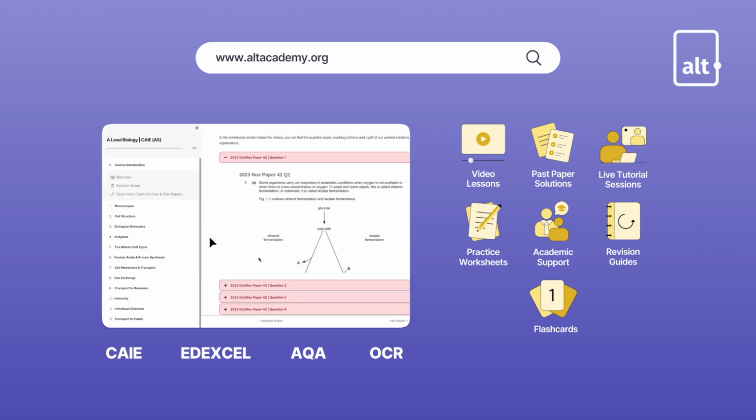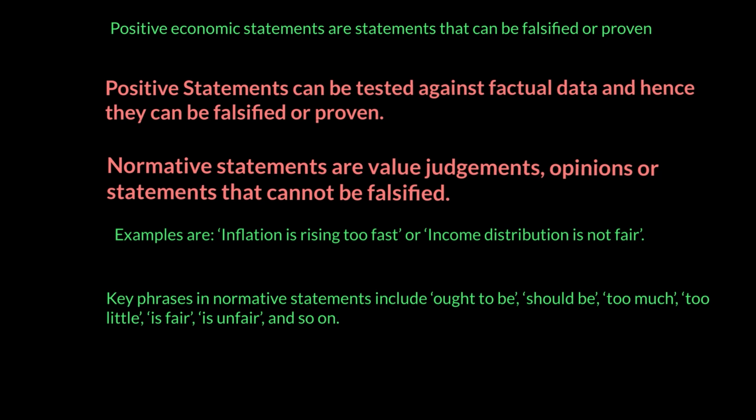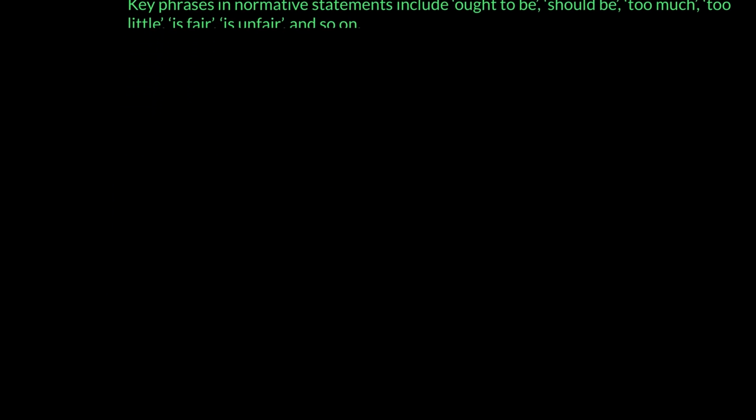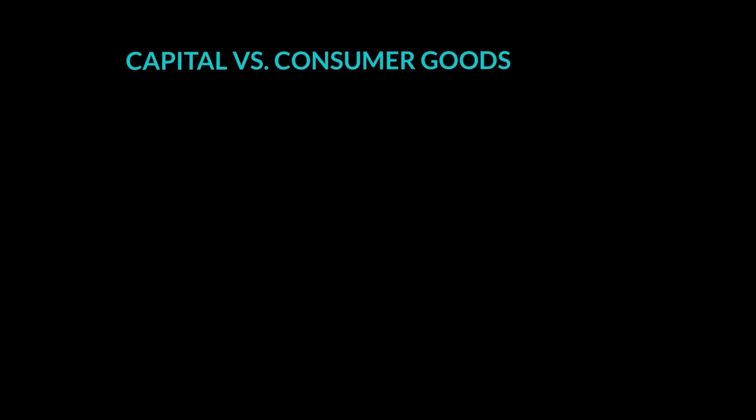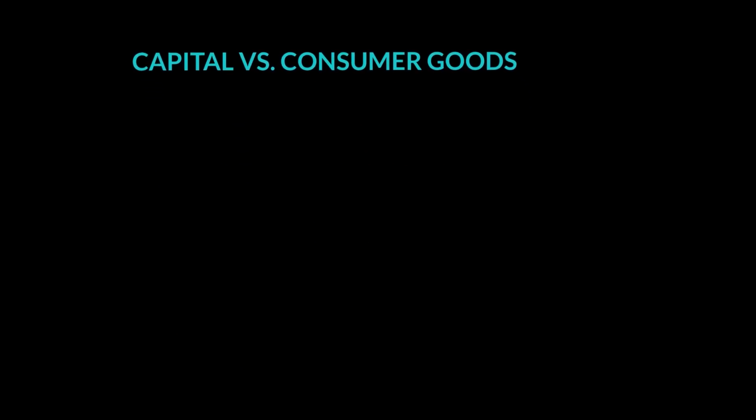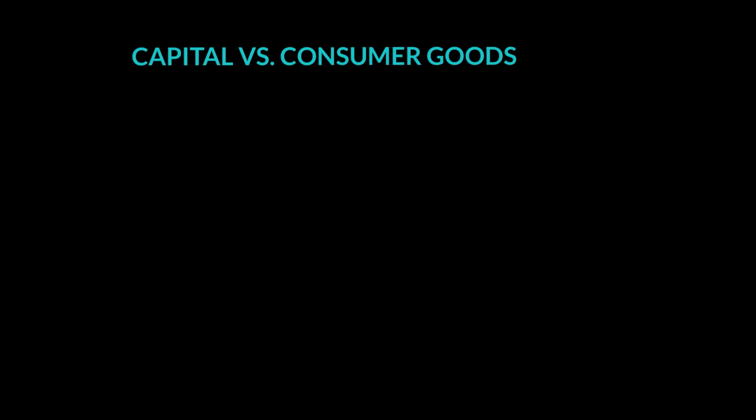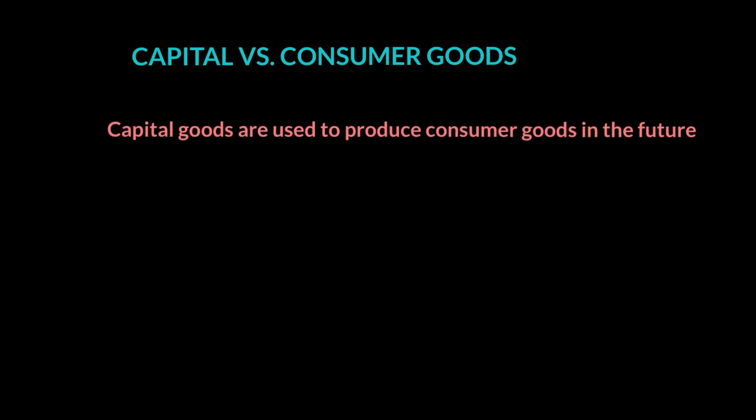Now, let's continue. The next concept we want to talk about is capital versus consumer goods. What are capital goods? Capital goods are those goods which are bought to produce consumer goods in the future. For example, machinery or equipment, which is bought to produce consumer goods, and not bought for final consumption. Like a burger is bought for final consumption, or an Xbox is bought for final consumption, because you're not using it to make more output in the future.